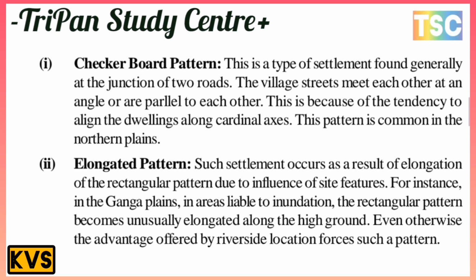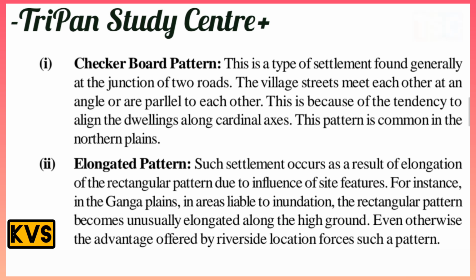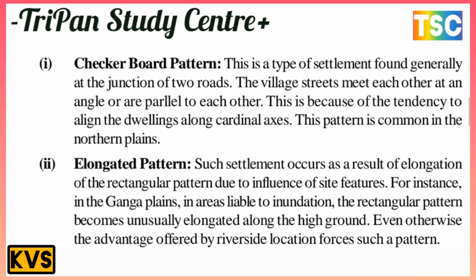Checkerboard pattern: this type of settlement is found generally at the junction of two roads. The village streets meet each other at right angles or run parallel to each other. This is because of the tendency to be aligned along a cardinal axis. This pattern is common in the northern plain area.